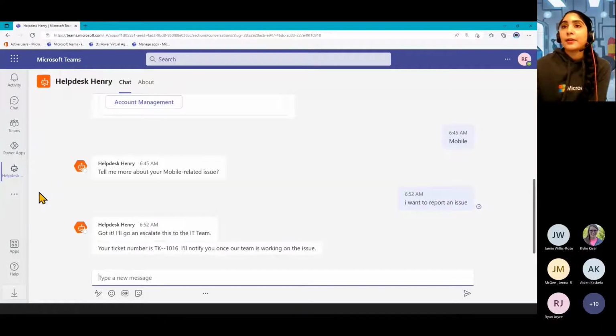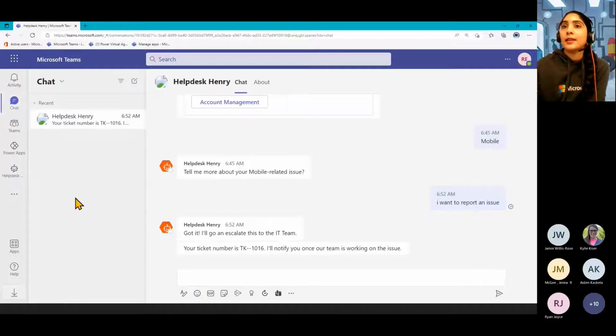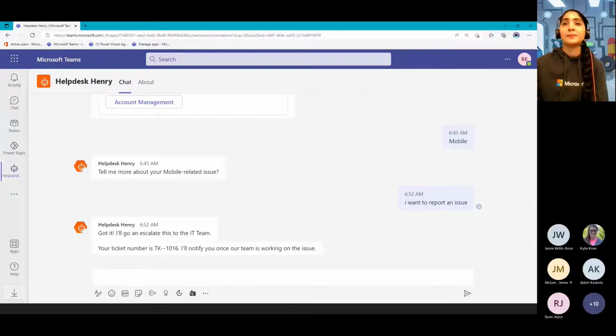So I published my bot here, and it sits here like an app. It also sits in your chat that you have. So it's a bit like you have a colleague there you can just go and talk to, but instead of being a person, it's a bot that you've created.